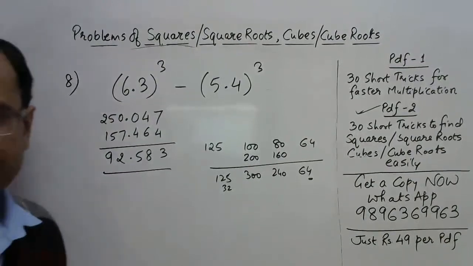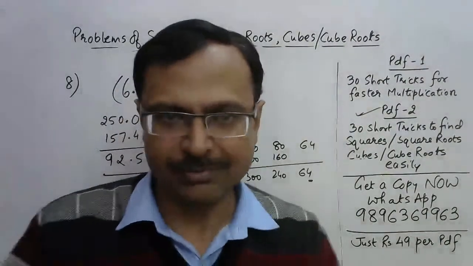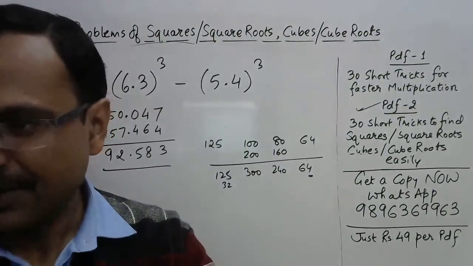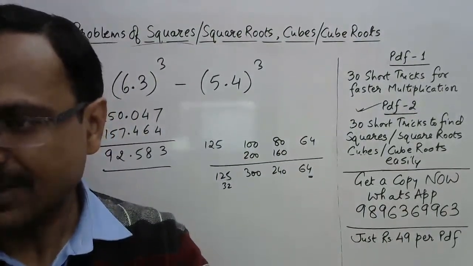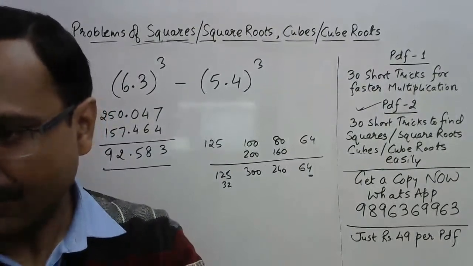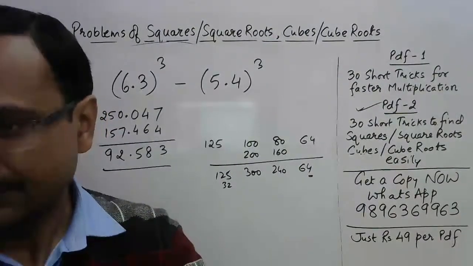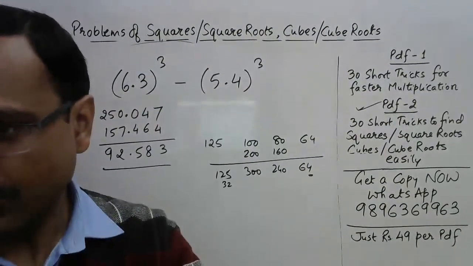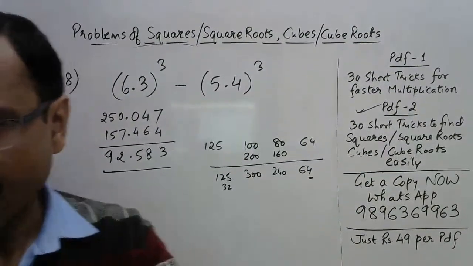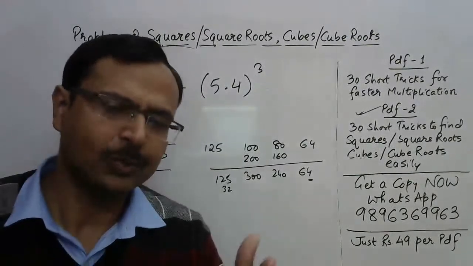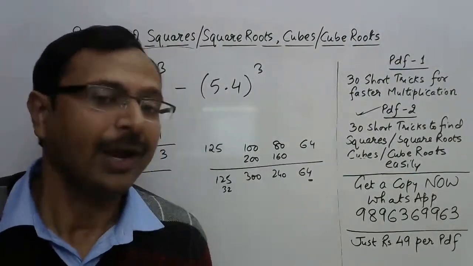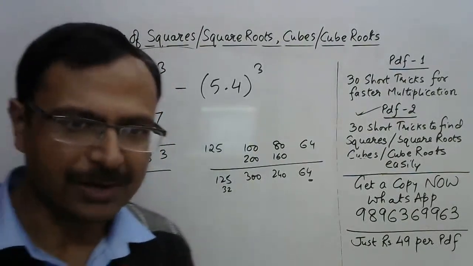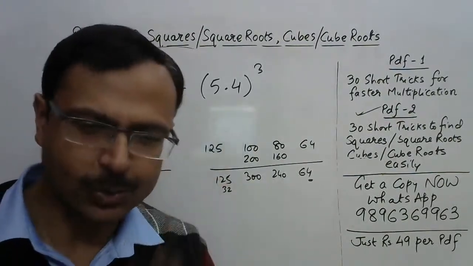Very, very heartening to see correct answers coming in for this question, friends. And lot of correct answers indeed. So 92.583, the first correct answer came from, where is that? The first correct answer. Okay, 92.583, the exact answer. It again came from the person who attempted everything correctly today and gave the correct answers in top 5. Vara Prasad 18. So Vara Prasad, very, very well done for this question also.